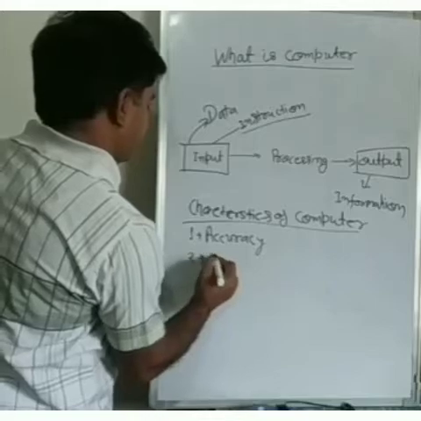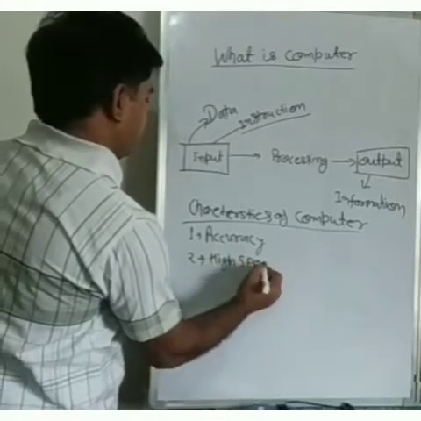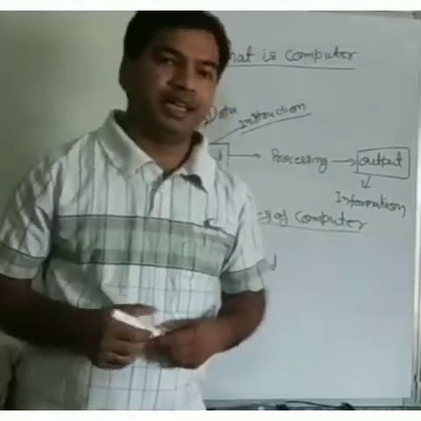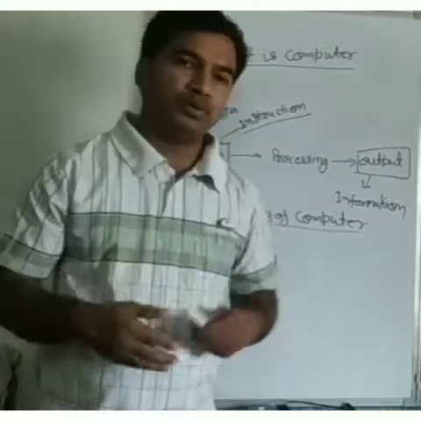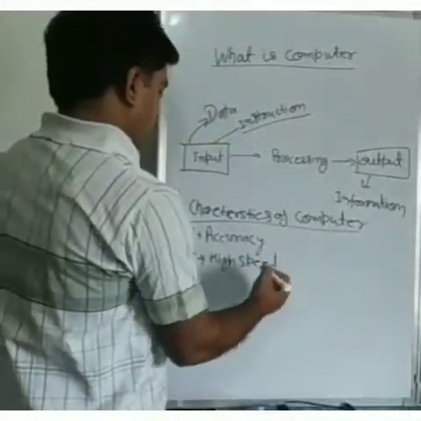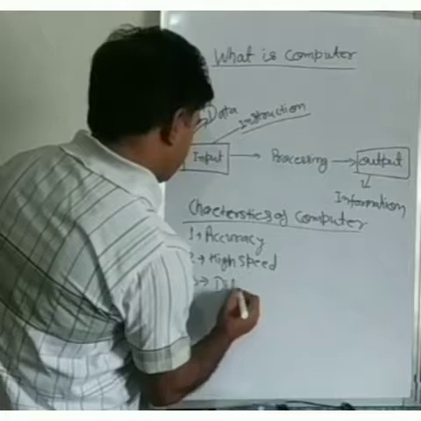Second is high speed. A computer's working speed is very high in comparison to a human. You know very well that a computer is also used for the fastest calculation. Third is diligence.